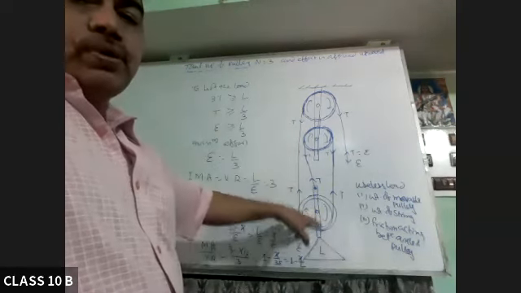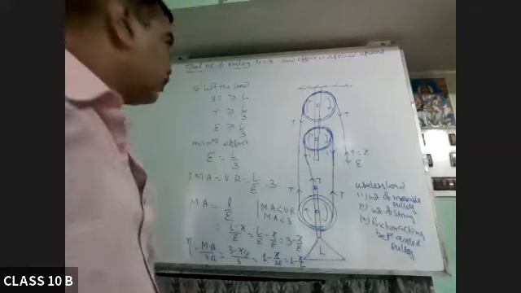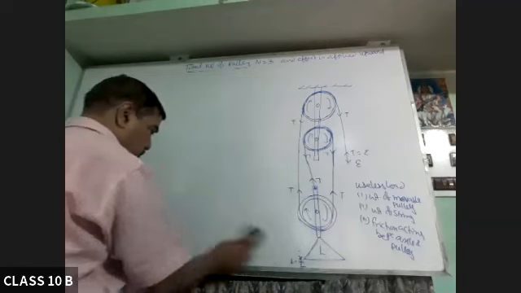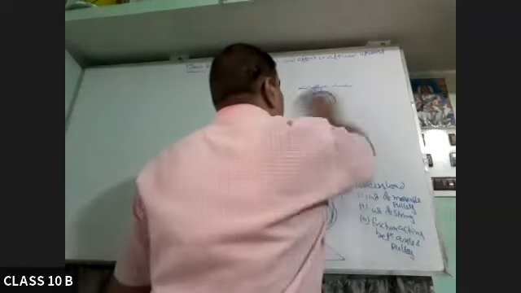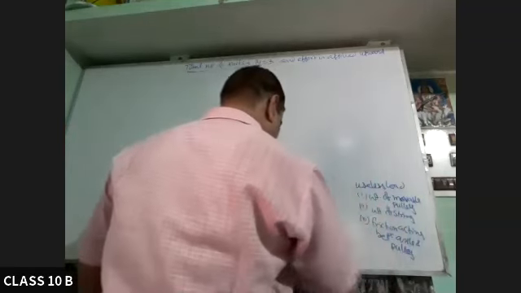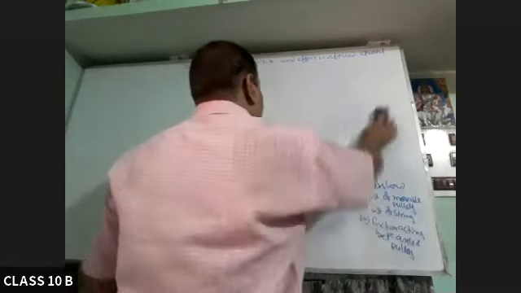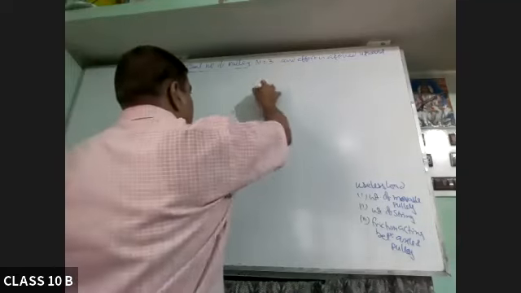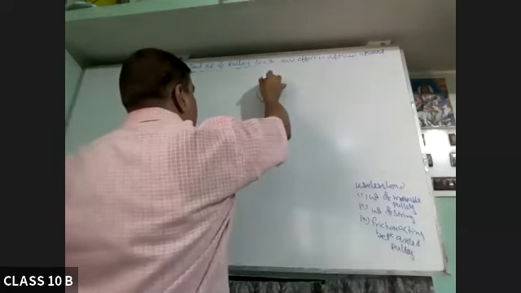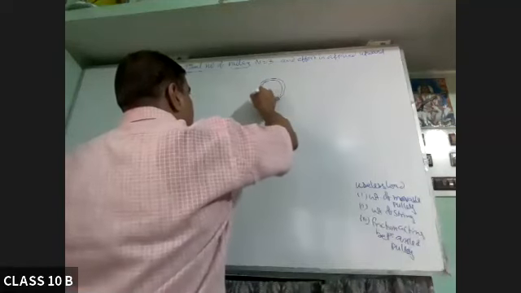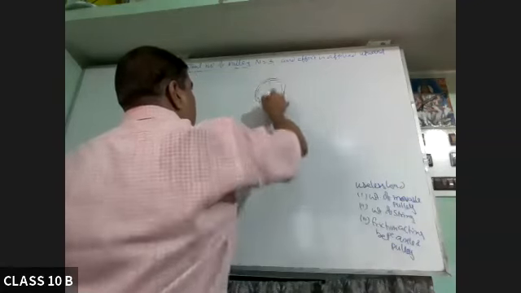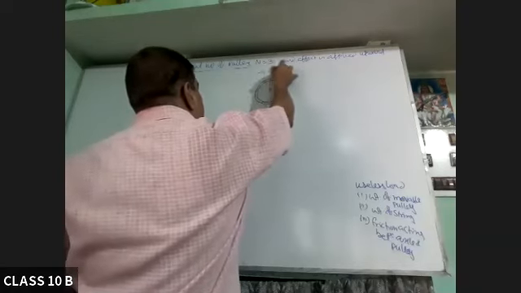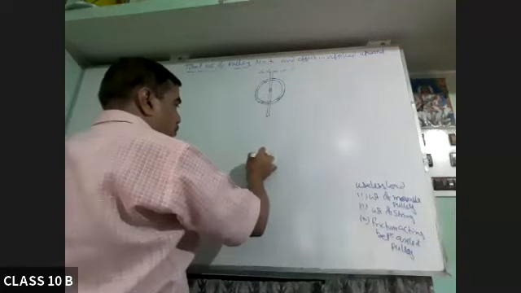This lower block will have two pulleys and the upper block will have only one pulley.